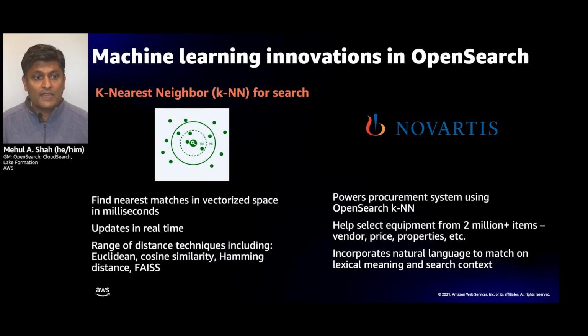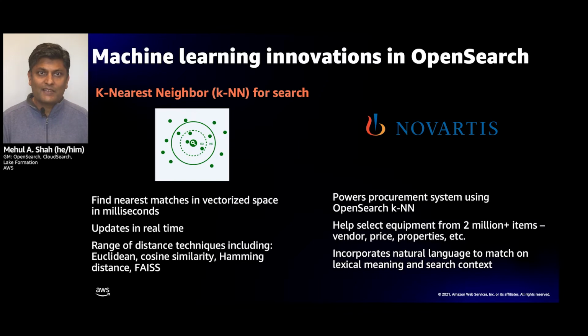So one of the things that we added is k-nearest neighbor search in OpenSearch. This is very simple. You model all of your documents or your products or your images as a single vector in high dimensional, multi-dimensional space. And when you're doing your searches, you look for the nearest neighbors in that high dimensional space.